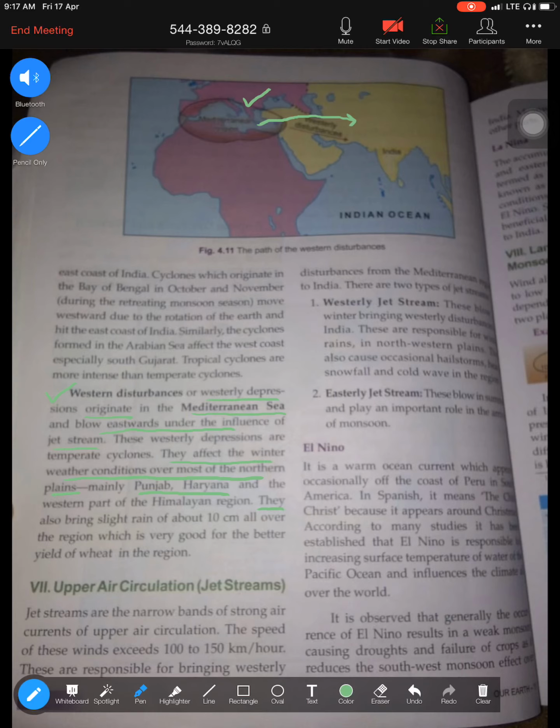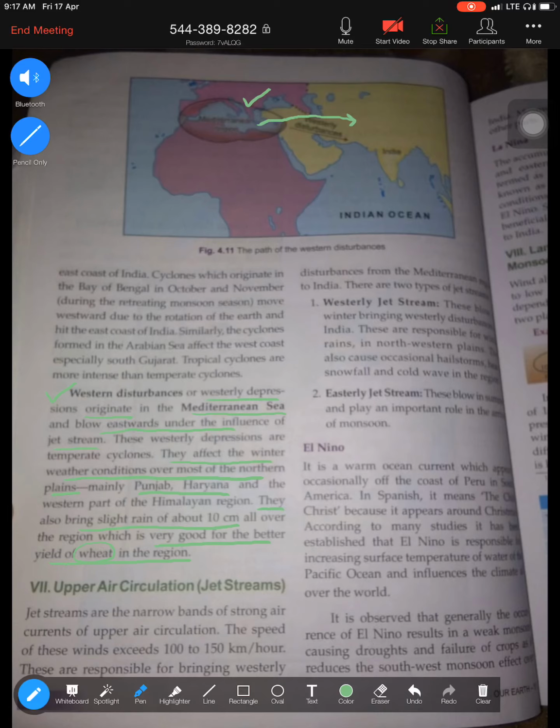Western disturbances bring slight rainfall of about 10 centimeters, which is very good for the better yield of wheat. So please understand, one benefit of western disturbances is that it brings light rainfall and is good for the favorable growth of wheat in two states, Punjab and Haryana. Try to remember where they originate: the Mediterranean Sea. Jet streams attract them and they enter our country.